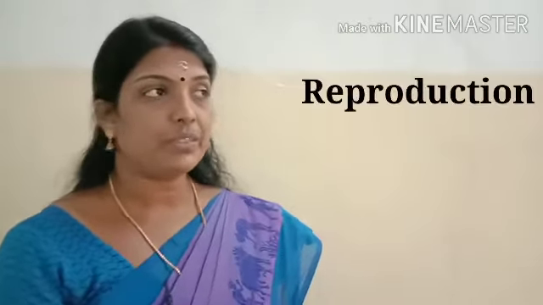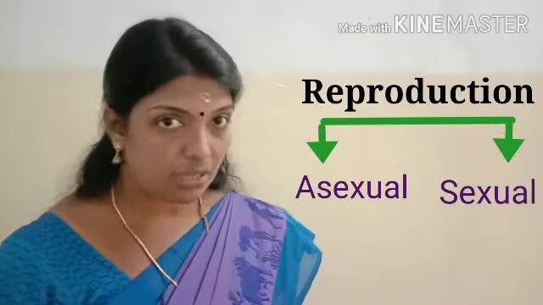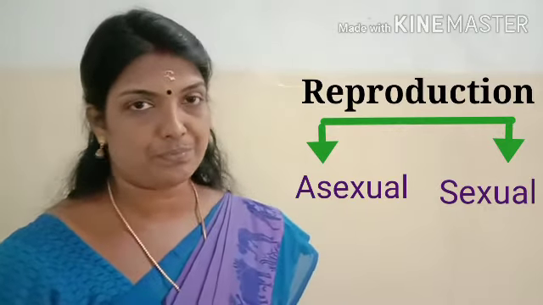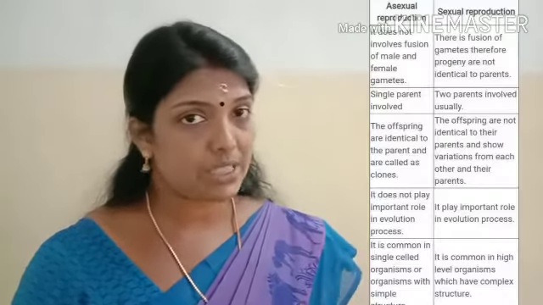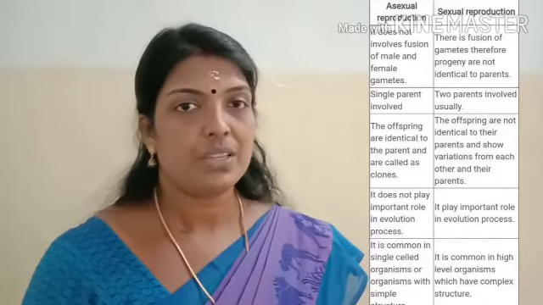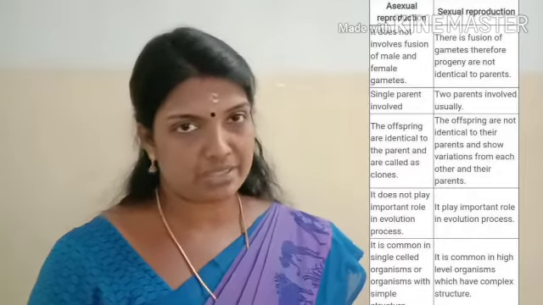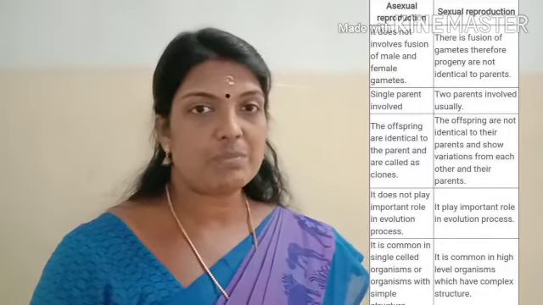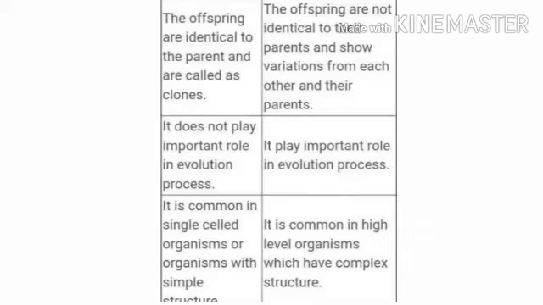Reproduction is of two types: asexual reproduction and sexual reproduction. In asexual reproduction, only one parent is involved, and the chance of evolution is very low. There is no chance for mutation, no chance for recombination, etc. But in sexual reproduction, 2 parents are involved, male and female, so there is a chance for variation. As variation is present, there is a chance for evolution. Here you can see the major differences between asexual and sexual reproduction.